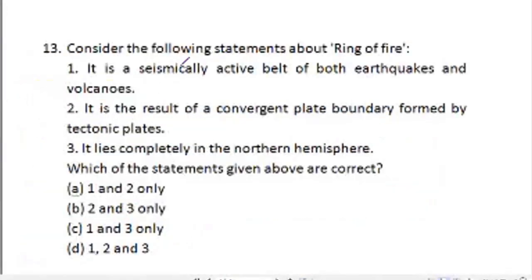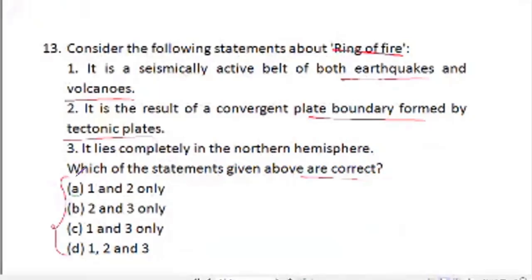Moving forward, consider the following statements about a ring of fire. Statement 1, it is seismically active belt of both earthquakes and volcanoes. Statement 2, it is a result of convergent plate boundary formed by tectonic plates. Statement 3, it lies completely in northern hemisphere, and your options are 1, 2, 2, 3, 1, 3, 1, 2, 3.